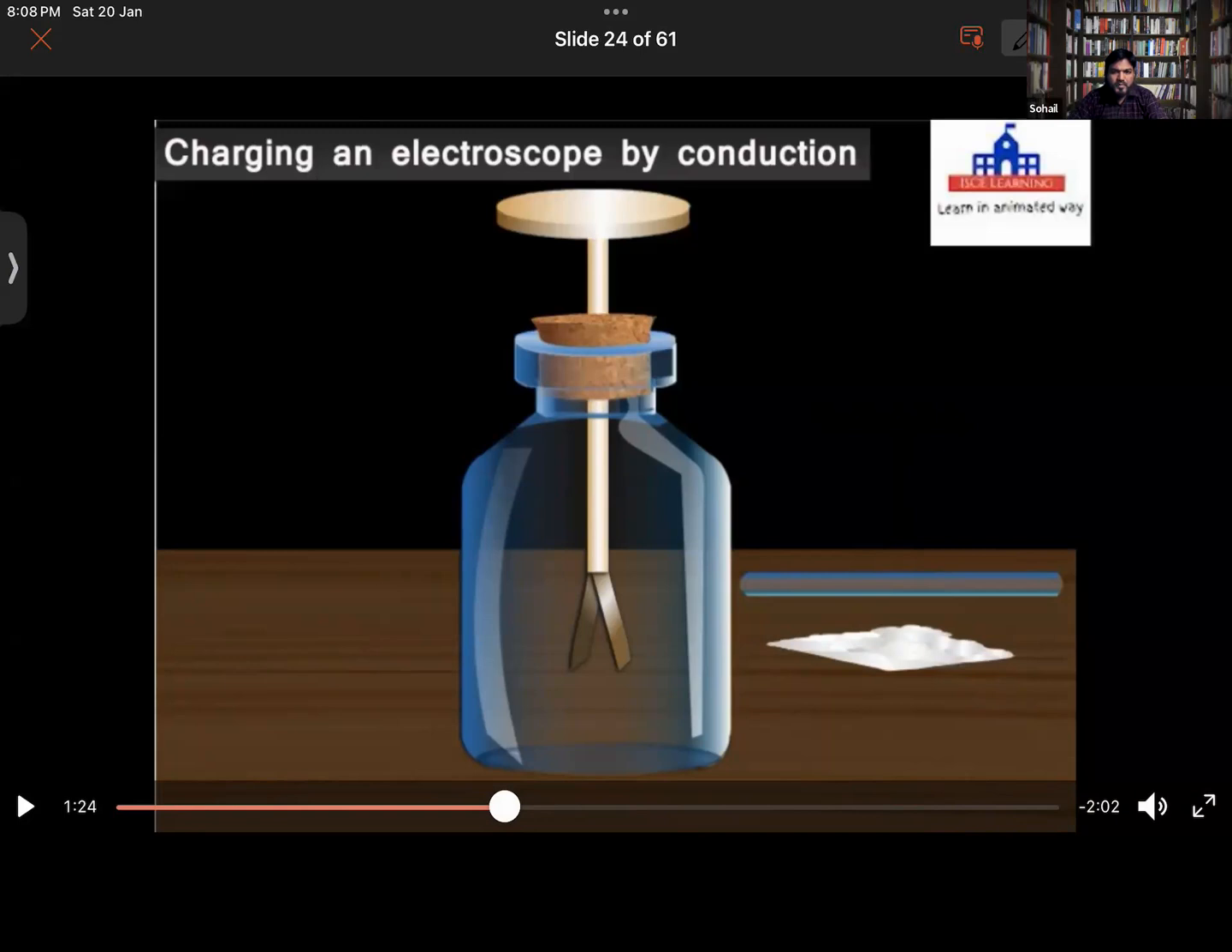Ahmed, what charge will be acquired by the glass rod? Ahmed, Moaz, are you listening to me or not? Hello. Audible. So it will be acquiring positive charge.